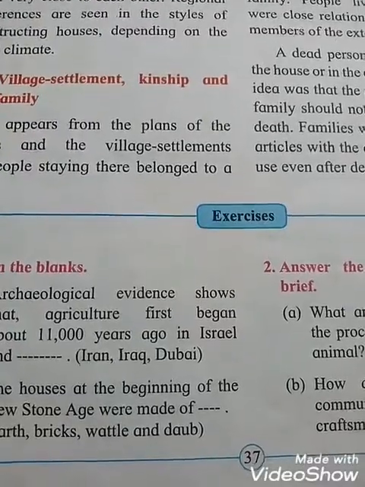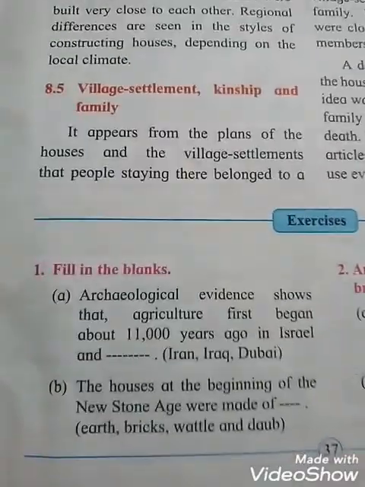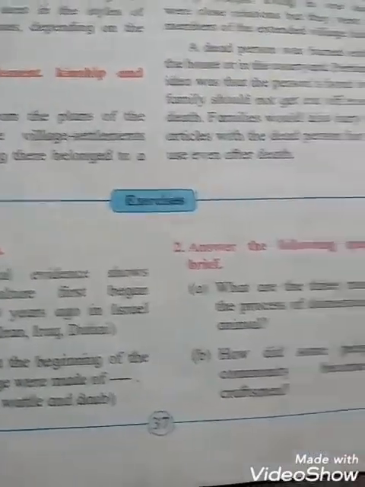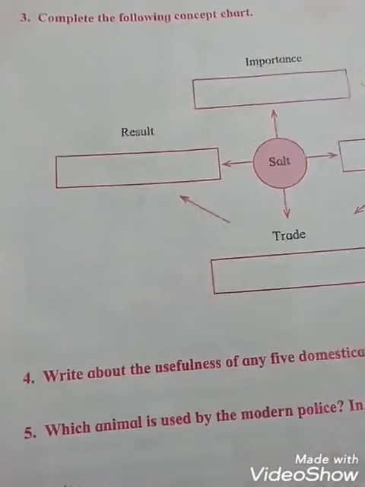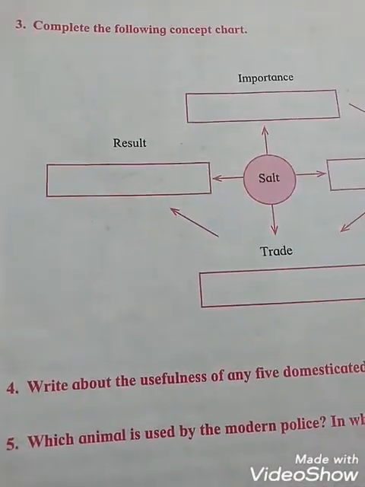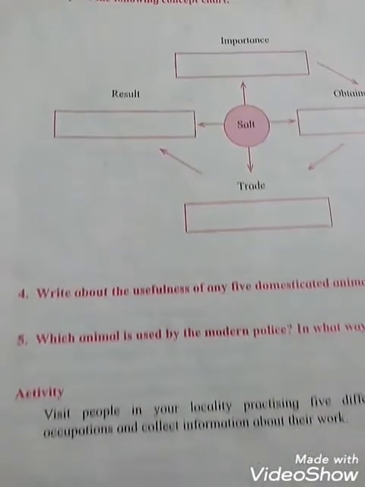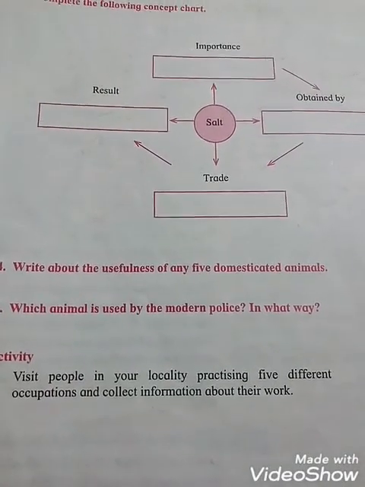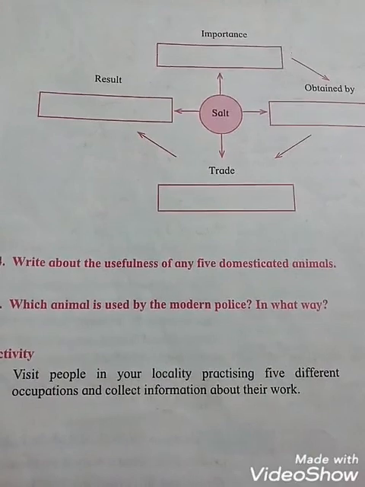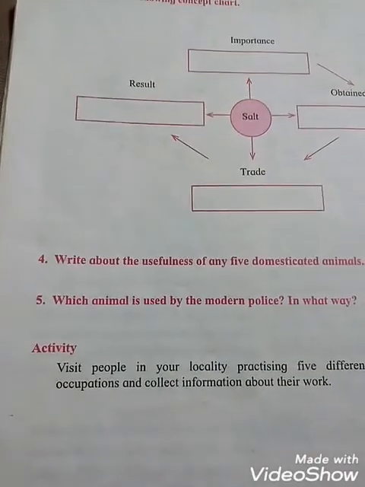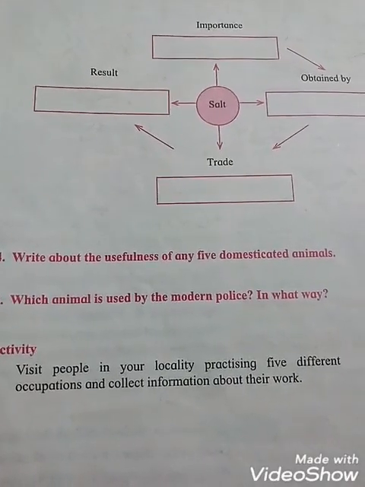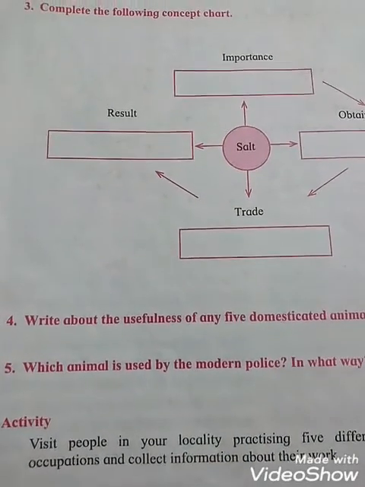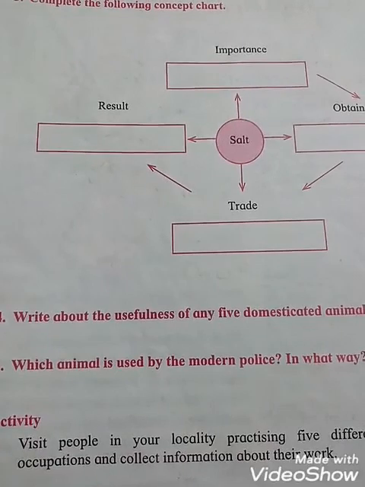See students, exercise is given in your textbook. Question number 1, fill in the blanks. Question number 2, answer the following question in brief. Question number 3, complete the following concept chart. Question number 4, write about the usefulness of any 5 domesticated animals. Question number 5, which animals are used by the modern police in what way? All these are the assignment I am giving to you as your homework.